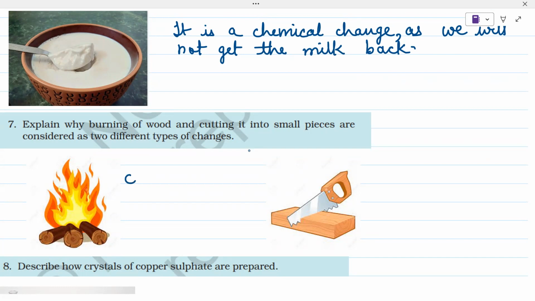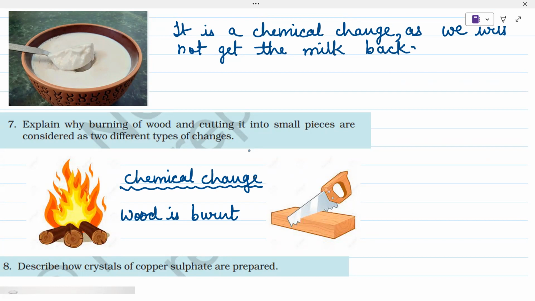So we can write down chemical change. Why is it a chemical change? Because wood is burned, right? And we will get a new substance. New substances are formed. Whereas